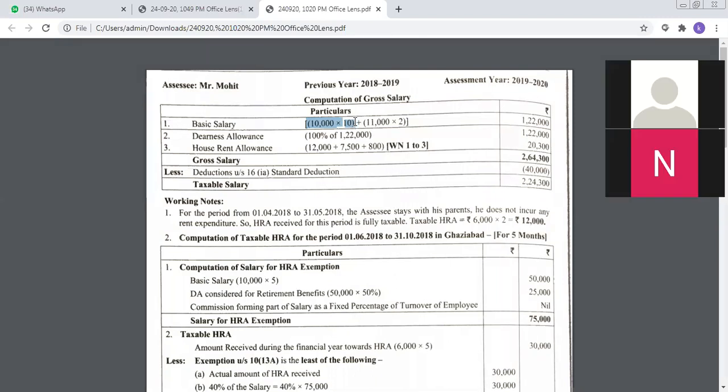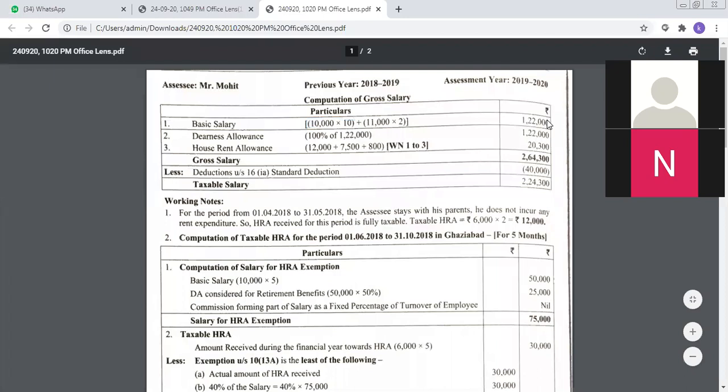So from April to January, it is 10 months, in which he got a salary of 10,000 rupees. Plus, with effect from 1st February, he got an extra 1,000 rupees, so his total salary was 11,000 rupees. So 11,000 into 2 plus 10,000 into 10. If you club these two values, the final amount is 1,22,000 rupees. So that is going to be his basic salary.